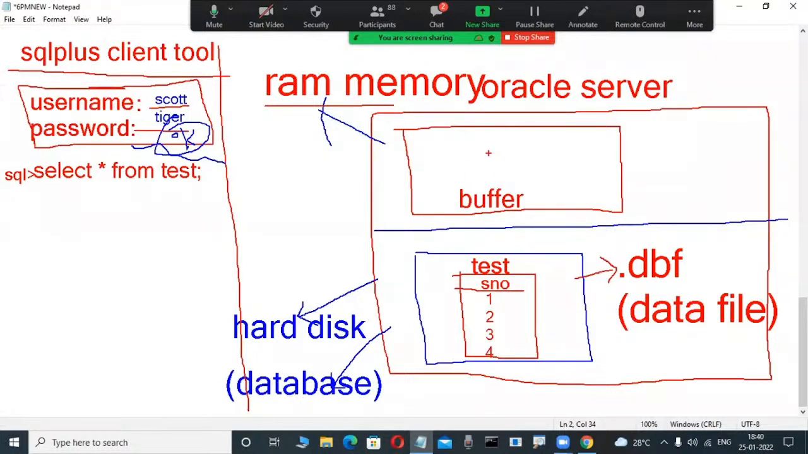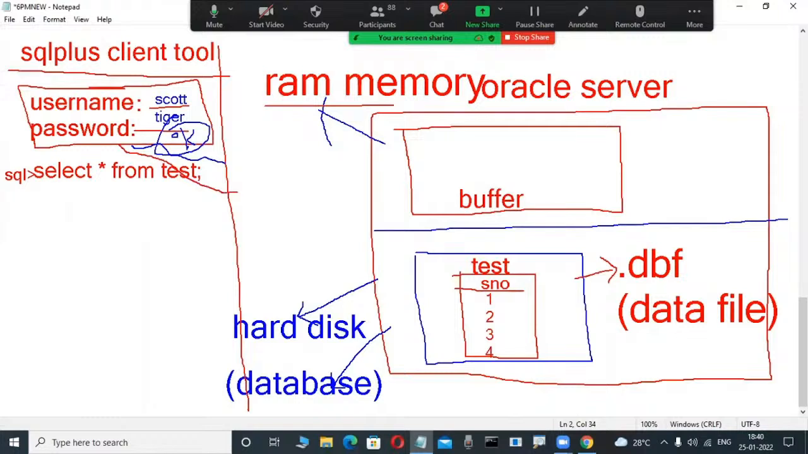In the shared pool there is the library cache, where syntactic and semantic checking happens. There are many things, but don't worry. For newcomers, take the example select star from table name test: the client tool's user process is connected to the server process.